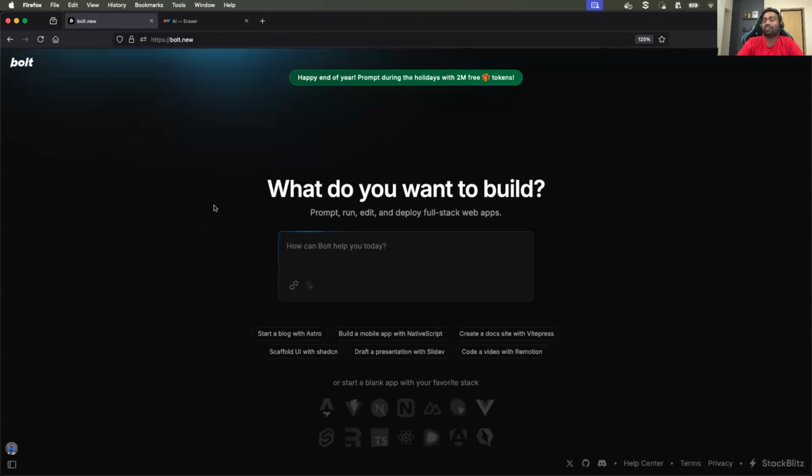Now, one reason why bold.new has become so popular, why the videos were very scary, is because it can set up the complete project. Unlike ChatGPT, where you get a file of code or multiple lines of code, it can actually set up your project that you do in Visual Studio Code or any of the IDE environments.